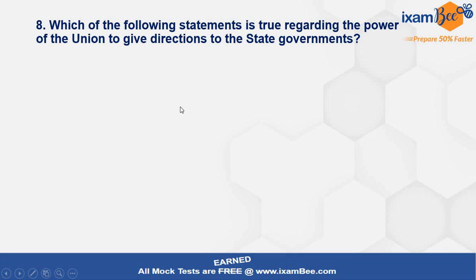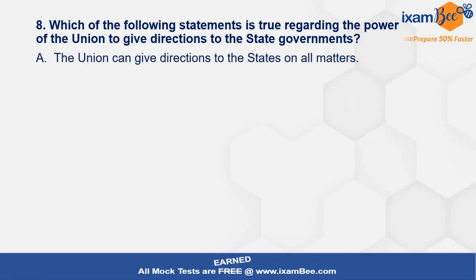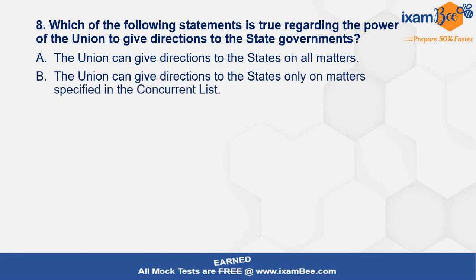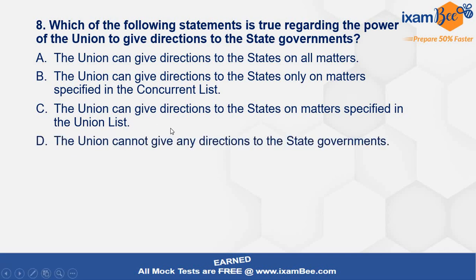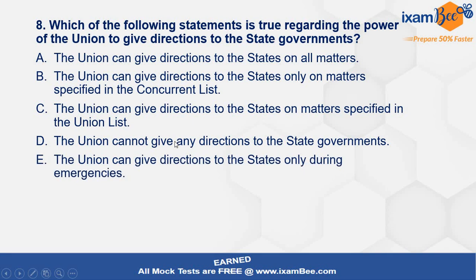Which of the following statements is true regarding the power of union to give directions to the state governments? Union can give directions to the states on all matters. Union can give directions to states only on matters specified in Concurrent List. Directions to the states on matters specified in Union List. Union cannot give any directions to state governments. Union can give directions to states only during the emergencies.